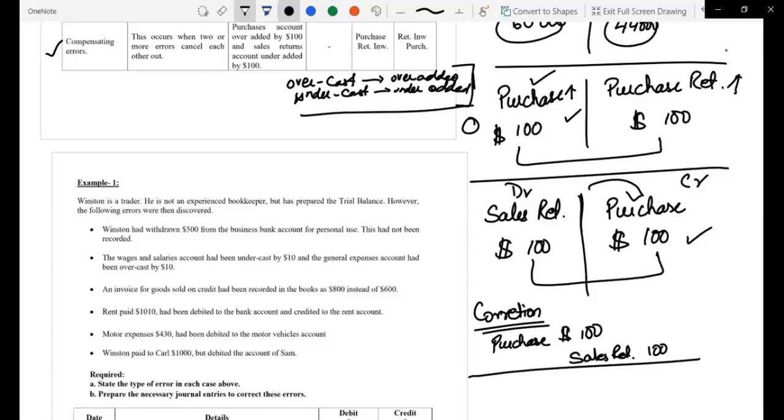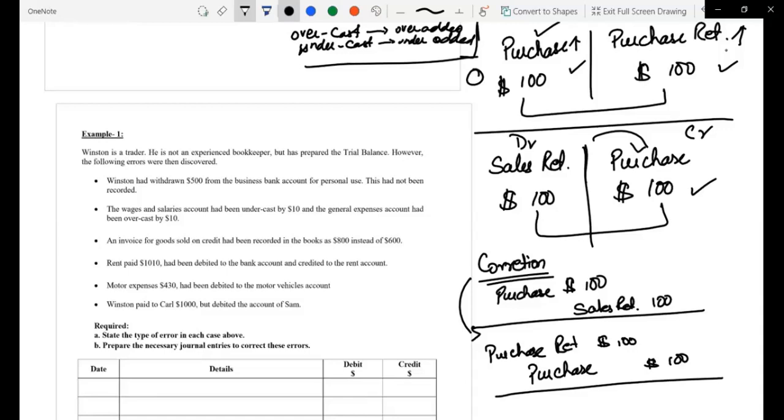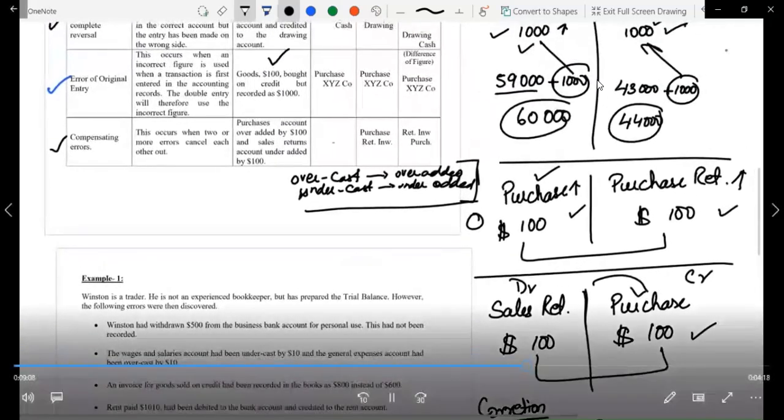So we will have to under add it. But when purchase return is increased, it is recorded on credit side. Now we are decreasing it. So when we decrease it, the corrected entry would be purchase return debit by $100. And the purchases was also overadded. We have to decrease it. So purchase will be decreased by $100. This is how the compensating error will definitely be corrected.